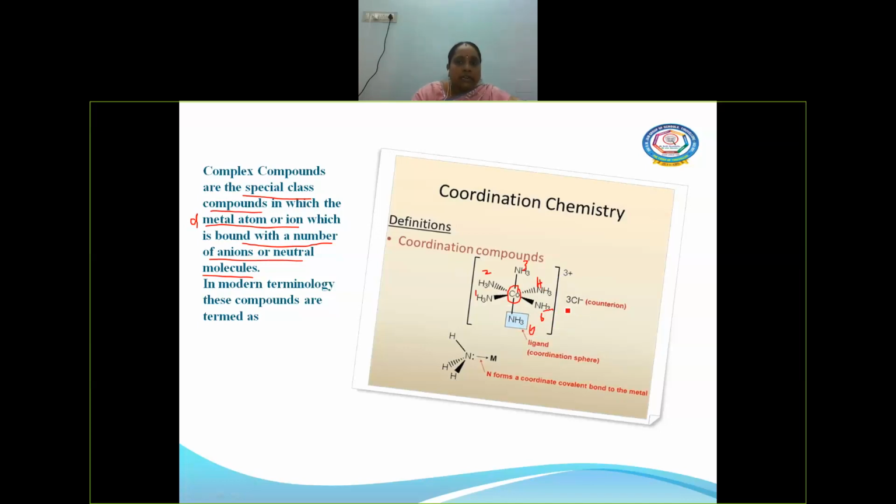And outside that, three chloride ions are attached as counter ions. I'll explain later what is meant by counter ion and what these terms are. We'll learn shortly. Now, in modern terminology, these compounds are called coordination compounds. Yes, good.